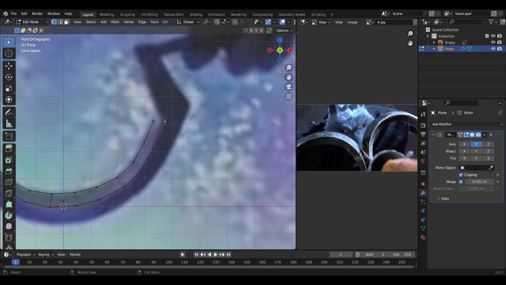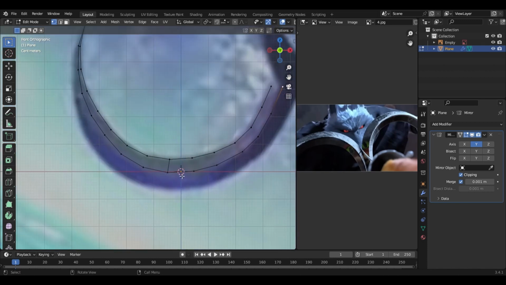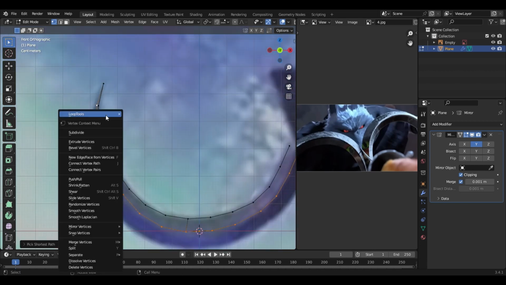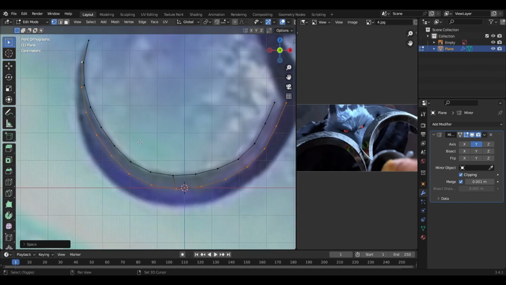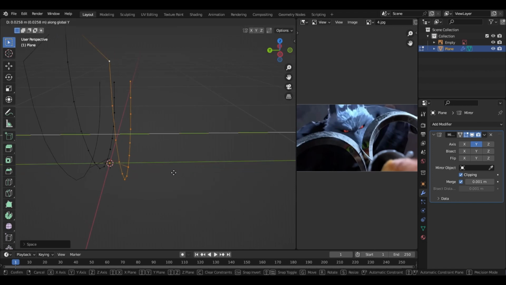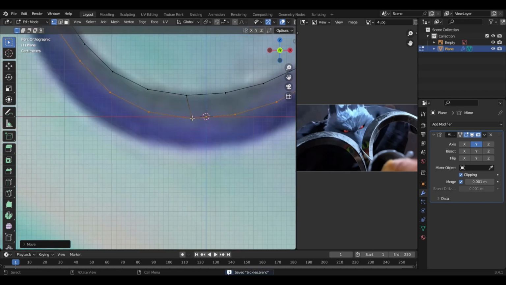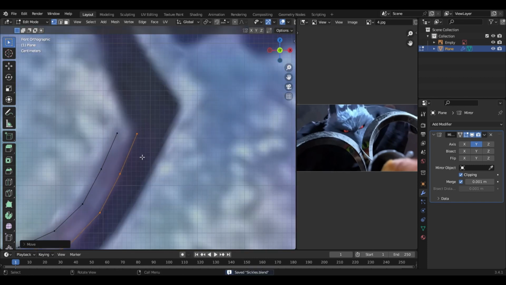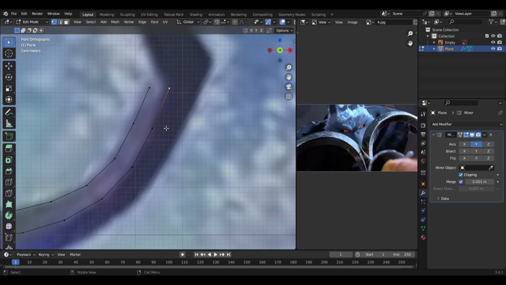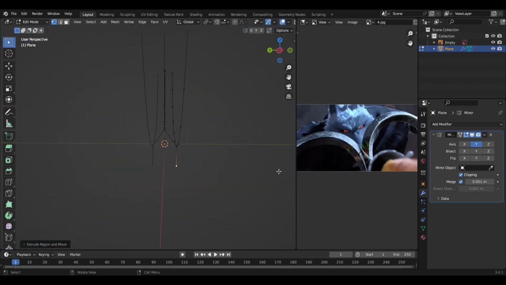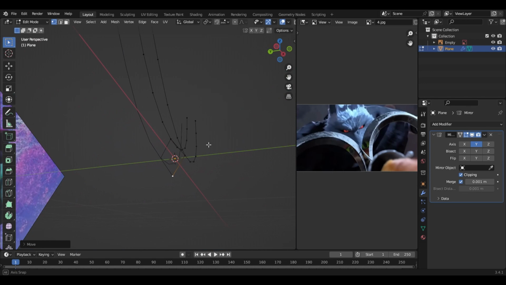Okay. Then also select these ones with holding Control. You can select like this, and just right click, Loop Tools, Space, and move it a bit somewhere over here. Alright, and also the last part that we are gonna model is this part. Okay, you can easily extrude this one as well and just move it on the y-axis like this.